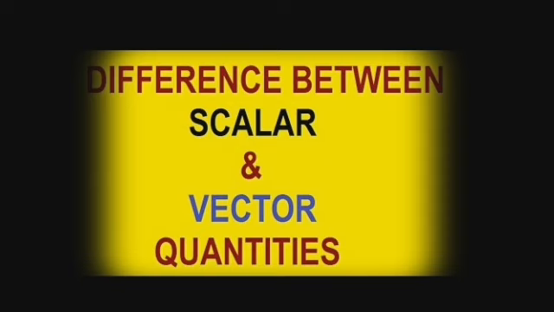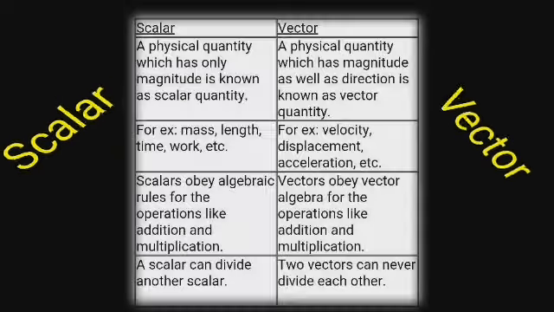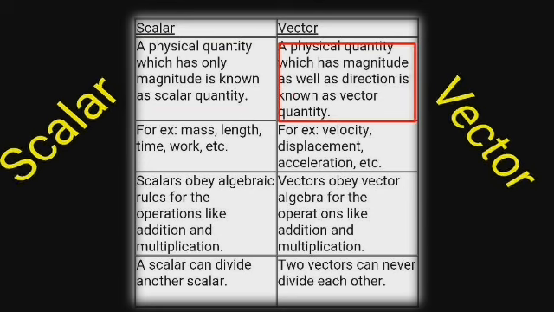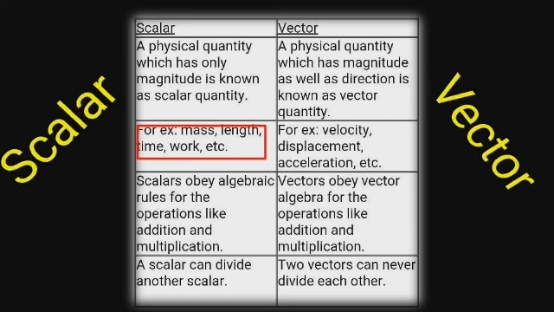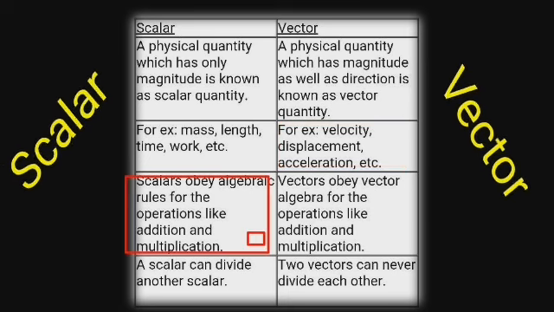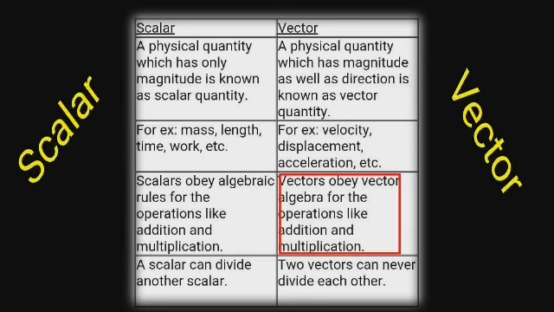Differences between scalar and vector quantities. Scalar quantity has only magnitude. Vector quantity has magnitude as well as direction. Scalar quantity, example: mass, length, time, work, etc. Vector quantity: displacement, velocity, acceleration, etc. Scalar quantities obey algebraic rules for addition, subtraction, division, and multiplication.